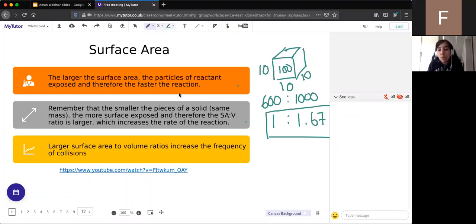So remember, you always want your control variables and you only change one thing. So your independent variable should only be one thing, or what you change, it should only be one thing. And then in this case, we were measuring the reaction. What exam boards include this? So all exam boards look at rates of reactions.